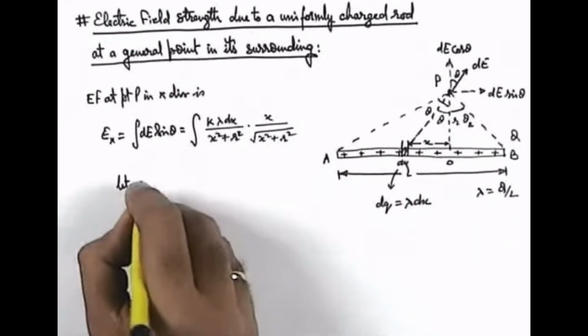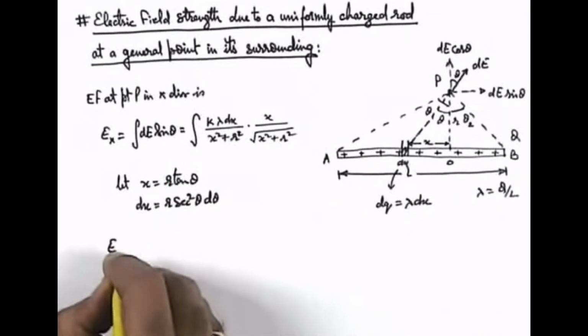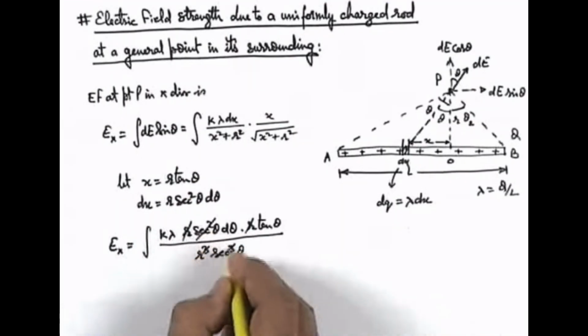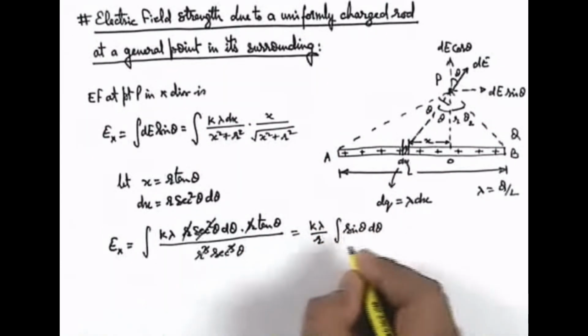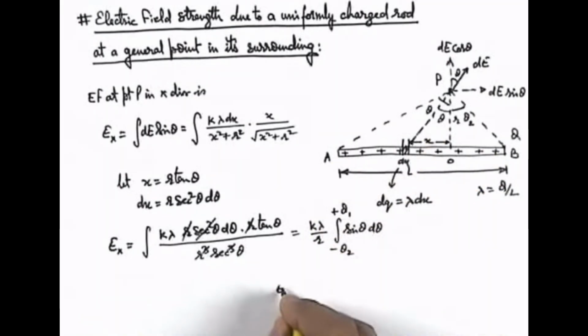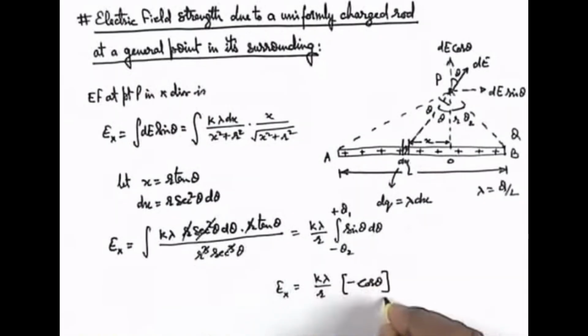So here we can write let x equal r tan theta, which will result in dx equal to r sec square theta d theta. If we substitute the values here, we get the value of Ex as the integration of k lambda. This r gets cancelled out, sec square theta gets cancelled out, and sine theta will be left over because tan theta by sec theta is sine theta. So this will be k lambda by r integration of sine theta d theta, which will be integrated from minus theta 2 to plus theta 1, that is the limits of values of theta from one end to the other end of the rod. On integrating this result, Ex will be k lambda by r, and the sine theta integration will be minus cos theta, in which we apply limits from minus theta 2 to plus theta 1, which will give us the electric field in x direction to be k lambda by r into cos theta 2 minus cos theta 1. So just be careful about the result.